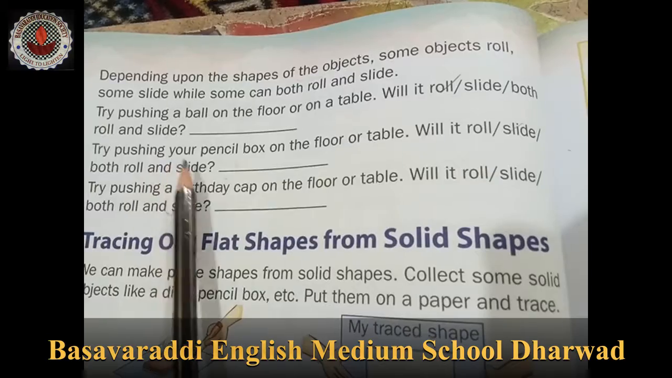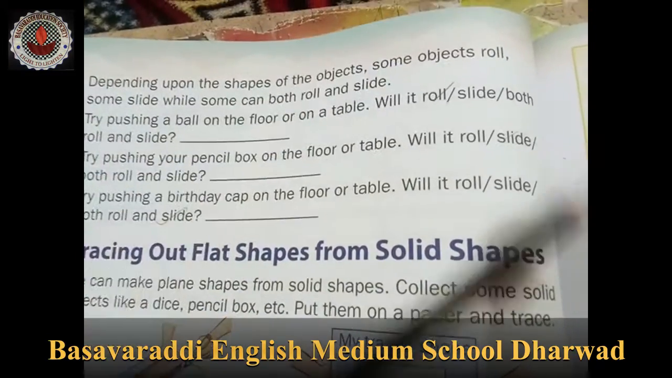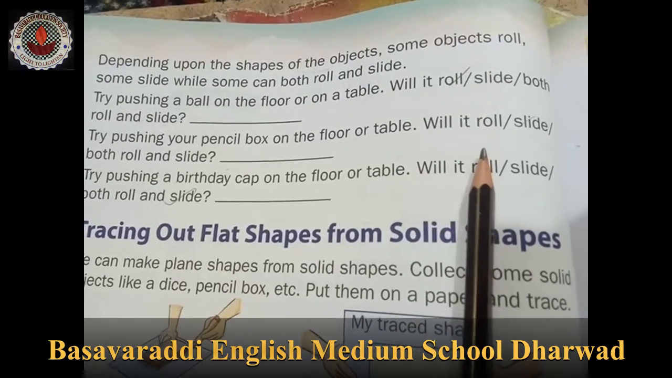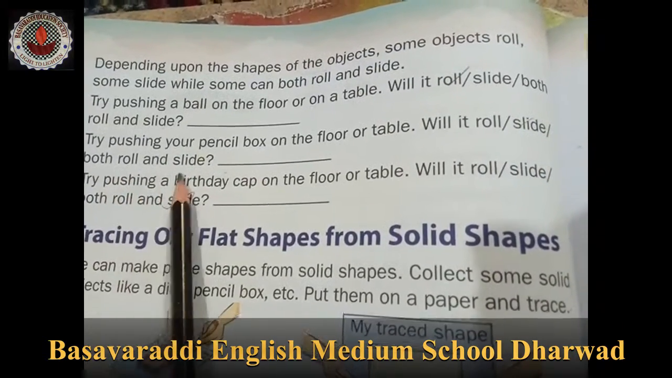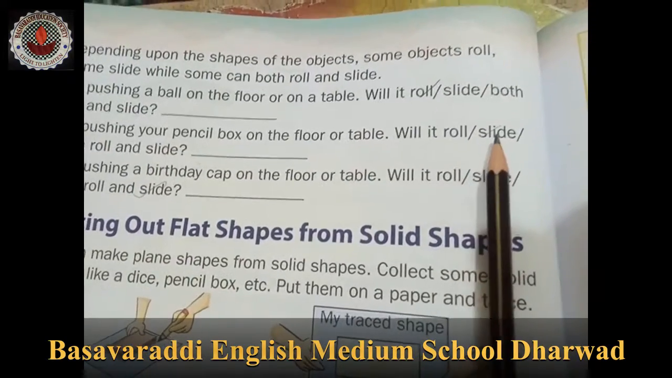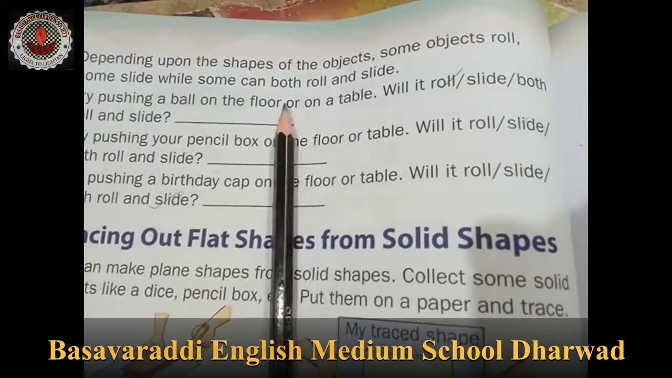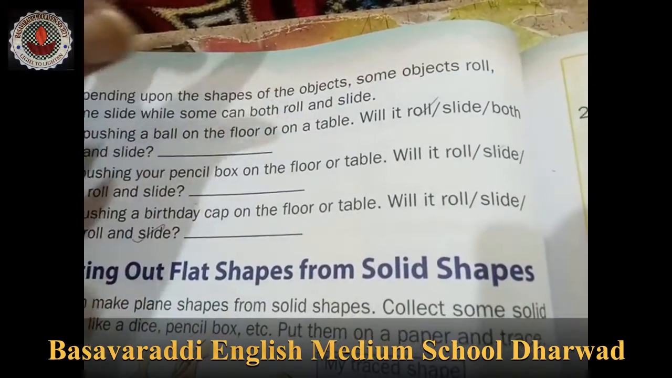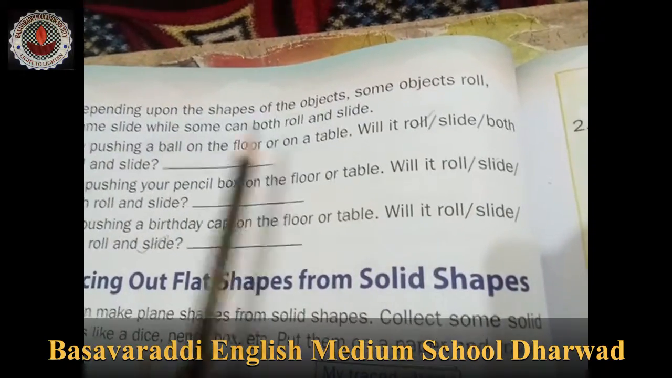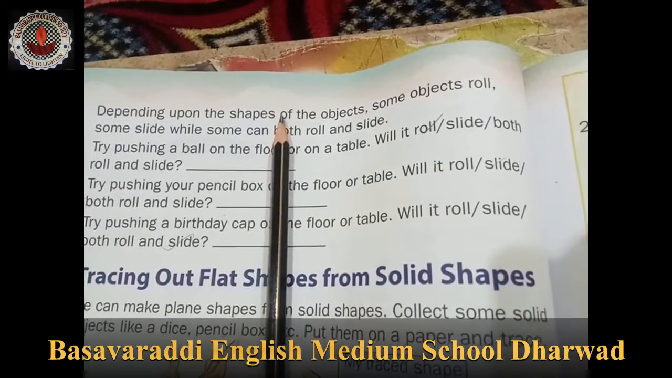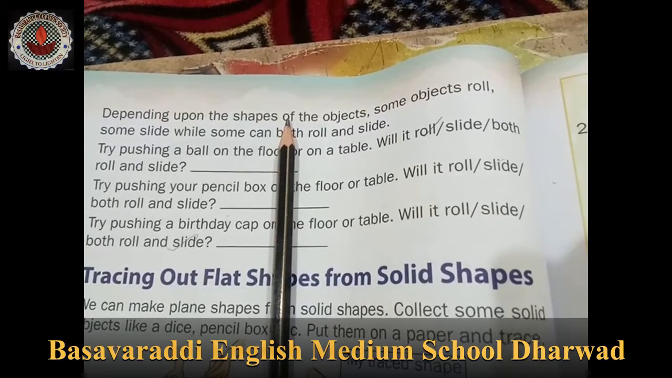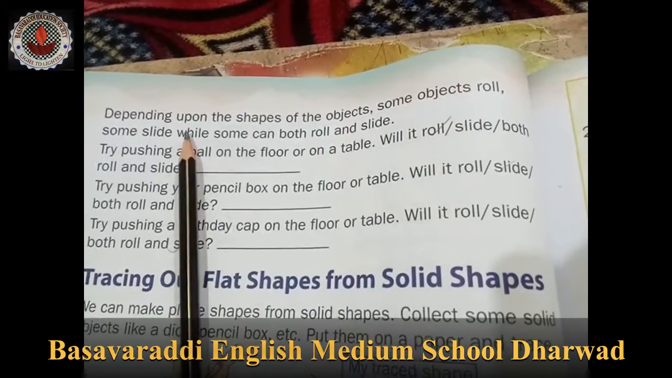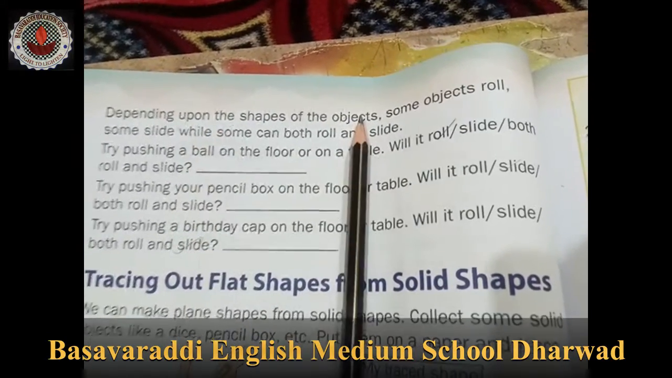Try pushing your pencil. When you push a pencil on the floor or a table, will it roll, slide, or both roll and slide? No, only slides. That is a slide. Roll means like this, turning and rolling. So the pencil is a slide. Keeping it on the table, it is not rolling, it is a slide. Now I am pushing, what happened?